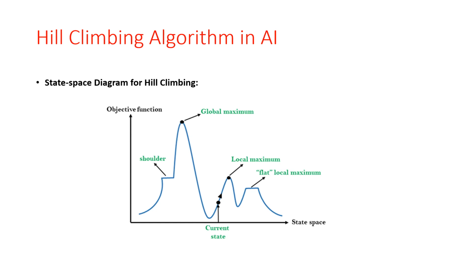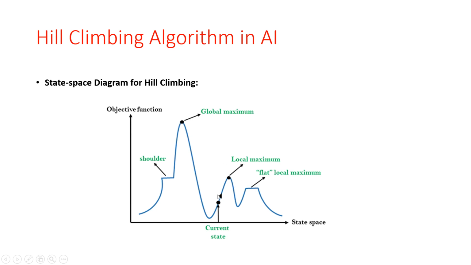So here, what is meant by local maxima? Okay, here we have a local maxima. This local maxima is a state which is better than its neighbor states. Okay, what are its neighbor states? Its neighbor is the flat local maxima, and this is our current state. Compared to this current state and the flat local maxima, the local maxima is better. But there is also another state which is bigger than this local maxima. So what is the bigger state compared to this local maxima? That is the global maxima.